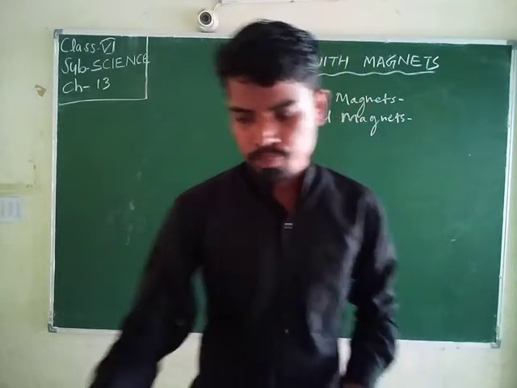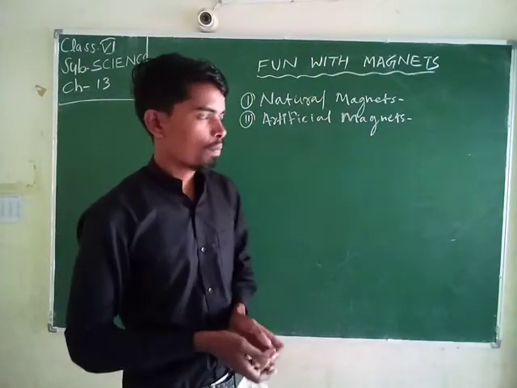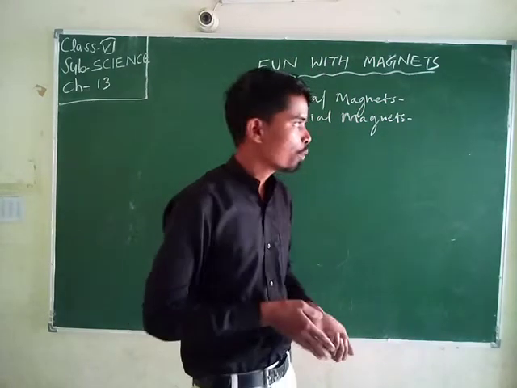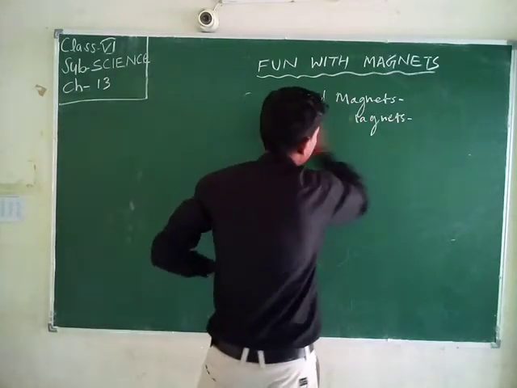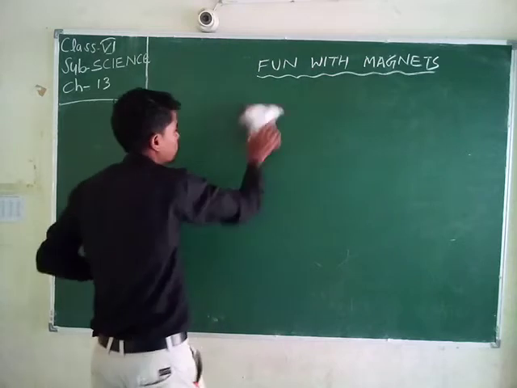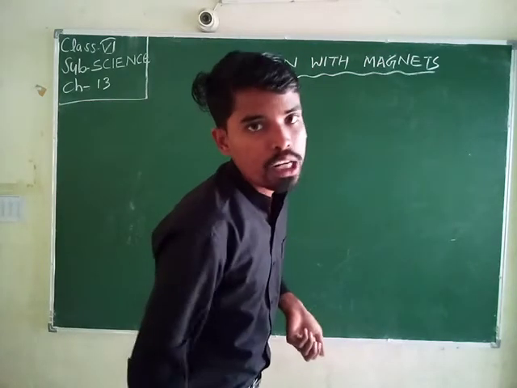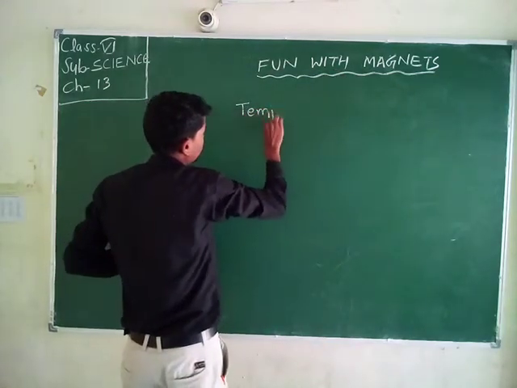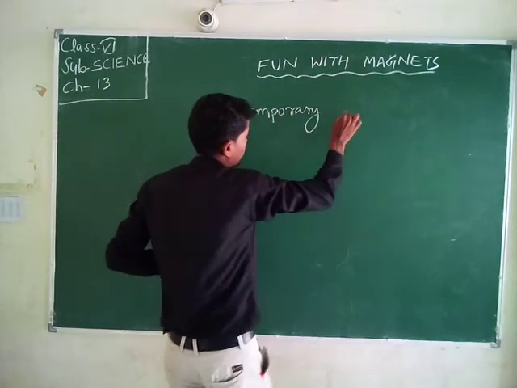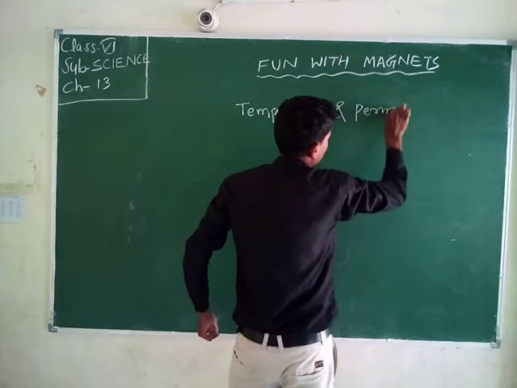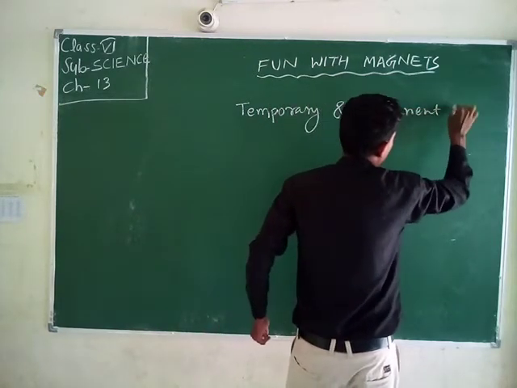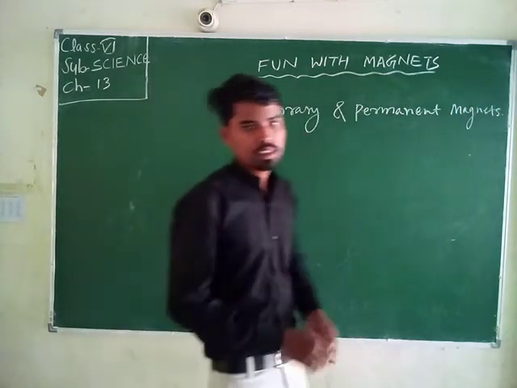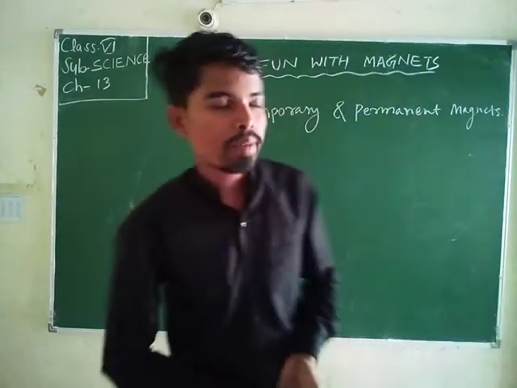On the basis of retention, magnets can be classified as temporary magnets and permanent magnets. Another classification is ferrite magnets and alloy magnets.